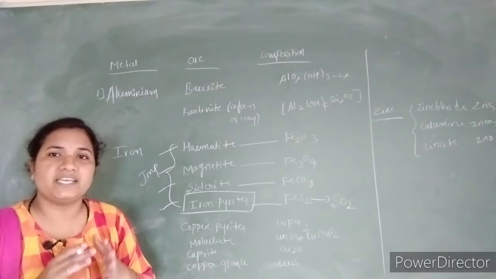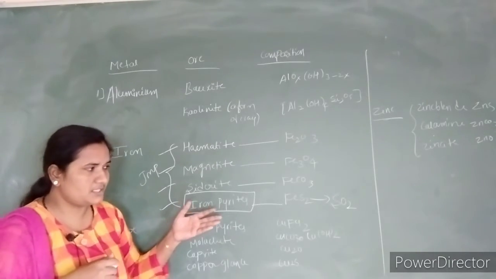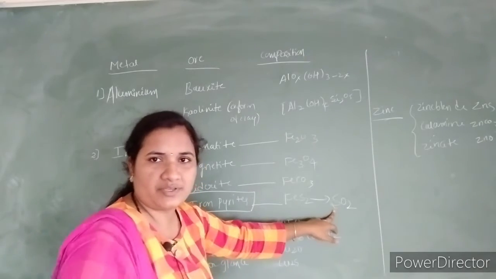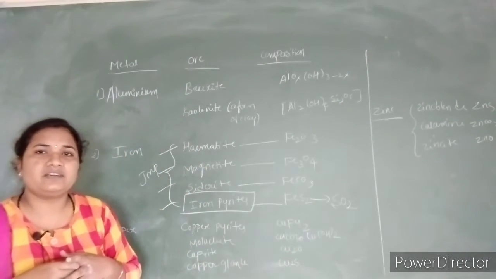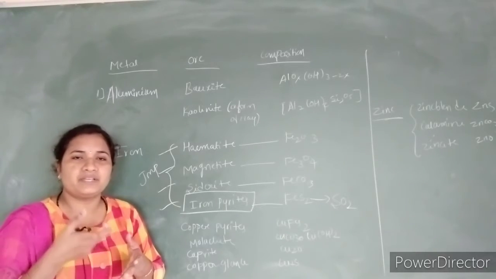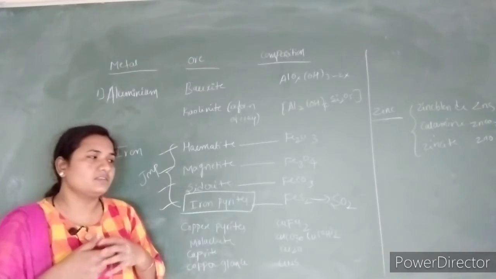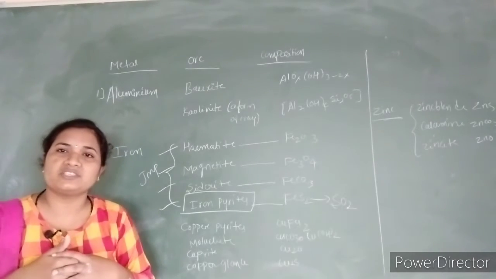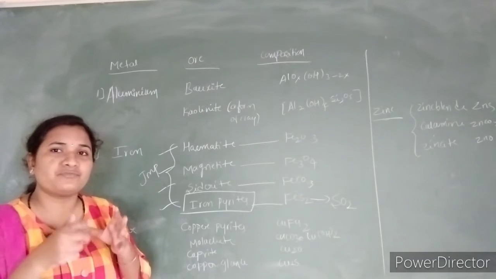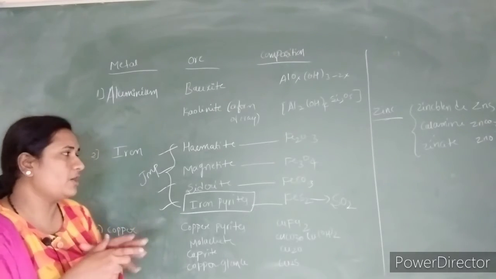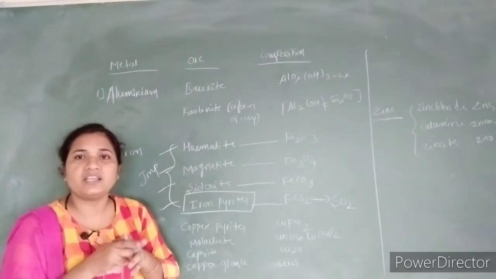It is very dangerous to human health if inhaled, because it easily mixes with the atmosphere and pollutes the air. As a result, if a person breathes that poisonous gas in the air, it causes very dangerous health issues. So that is why, by considering the economic value also, we have to choose the corresponding ore for the extraction of a corresponding metal.